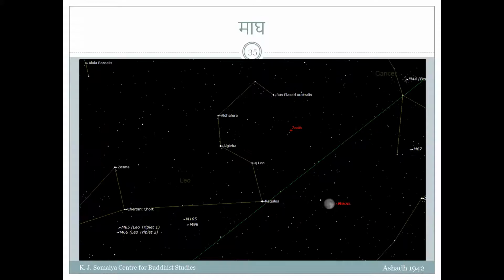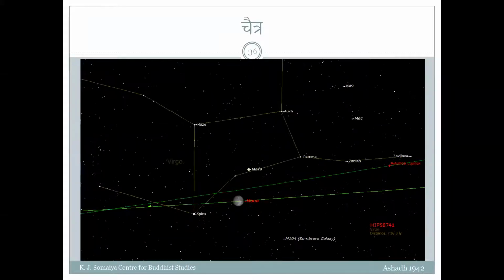When you say Magh, this is the full moon of Magh month, and it is closer to Magha Nakshatra. This regular star in the Leo constellation is Magha Nakshatra. So when the full moon is near Magha Nakshatra, that month becomes Magh. When the full moon comes close to Spica, which is Chitra Nakshatra, then it is Chaitra.